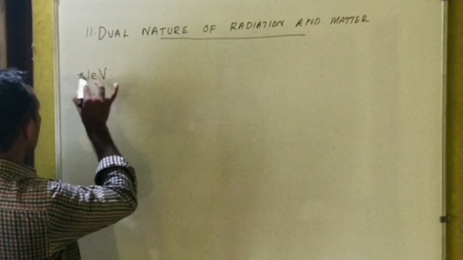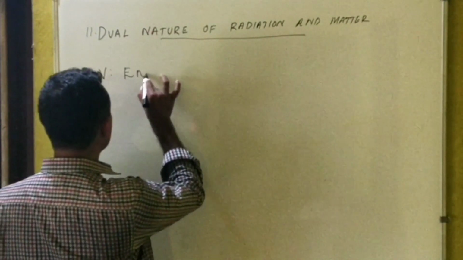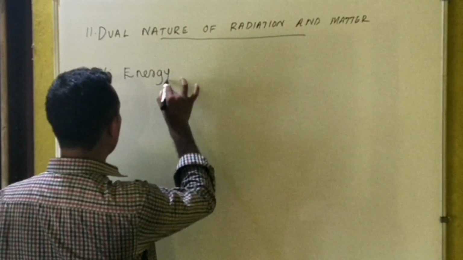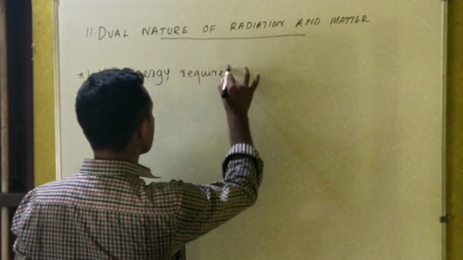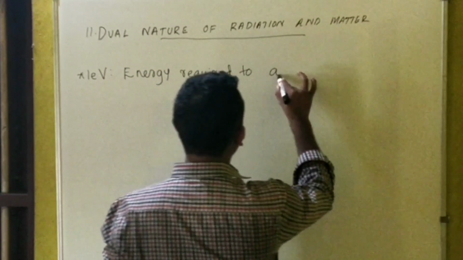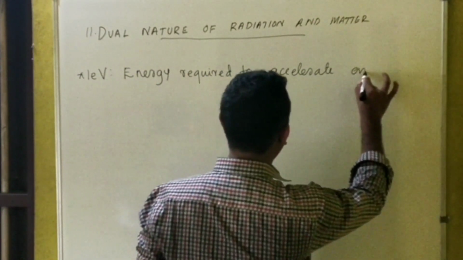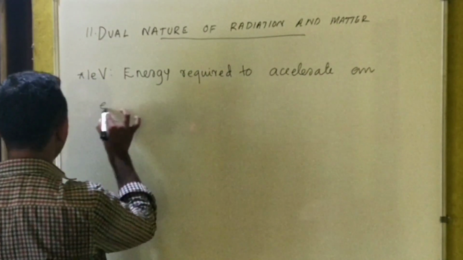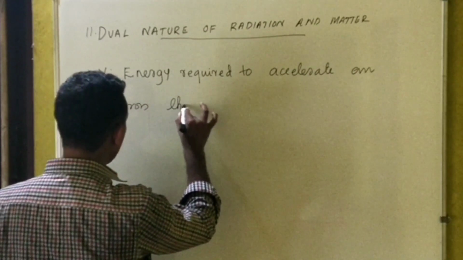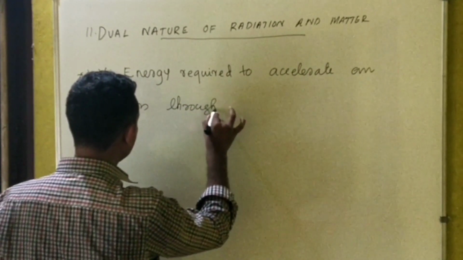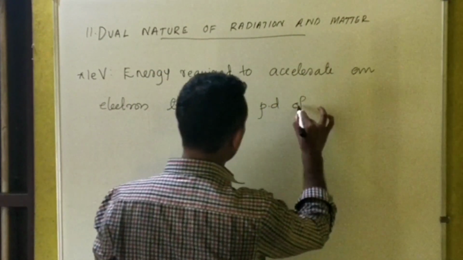So 1 electron volt, to be precise, may be defined as the energy required to accelerate an electron through a potential difference of 1 volt.